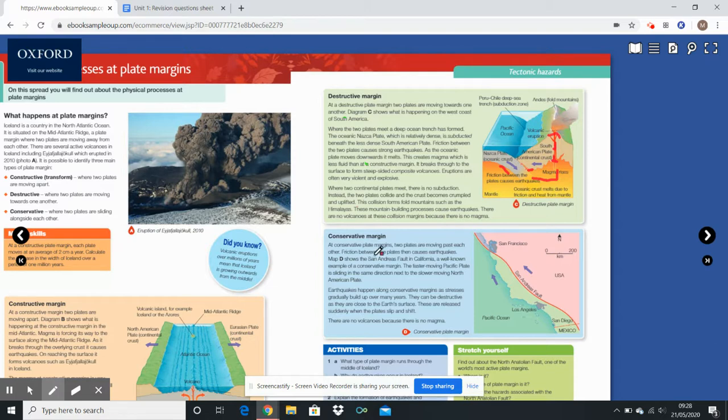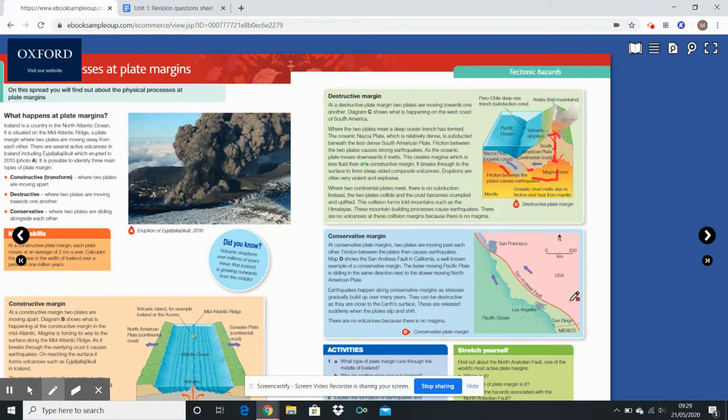South America is a good example of this, off the coast of Japan as well as the Pacific Islands. Pacific Islands is also part of this. It doesn't just have to be oceanic to continental, though. It can be continental, for example, India into Asia, which creates the Himalayas.